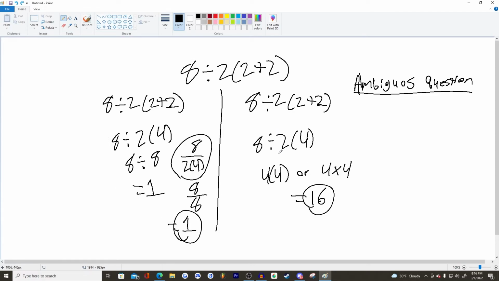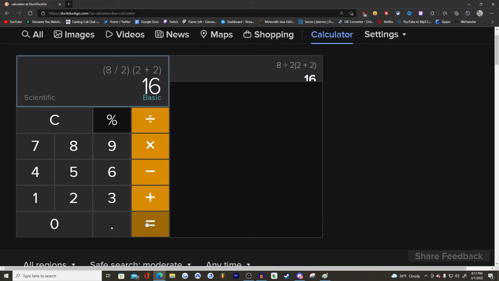I would say that it is 16, because the more modern way of order of operations is what we do now. So this is more correct because in calculators, when you have a calculator, let me actually bring up a calculator real quick. And what do you know? It's 16 in this calculator.